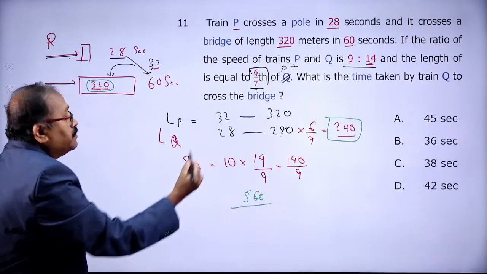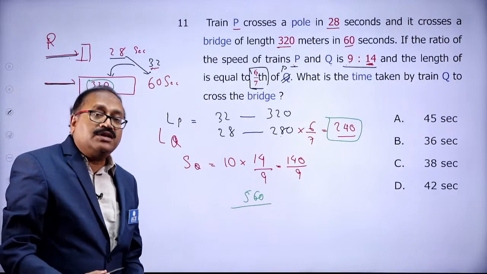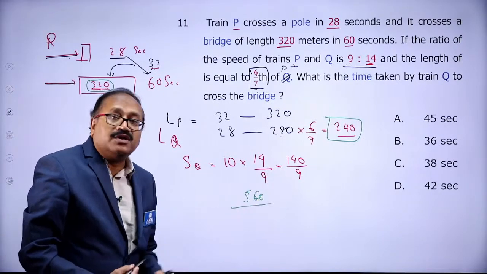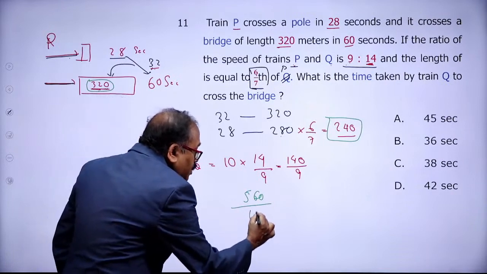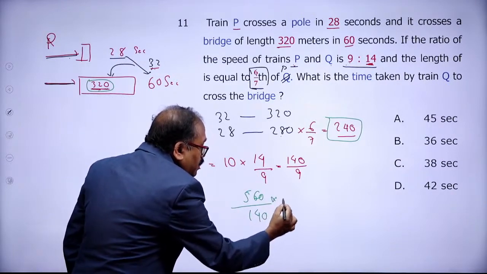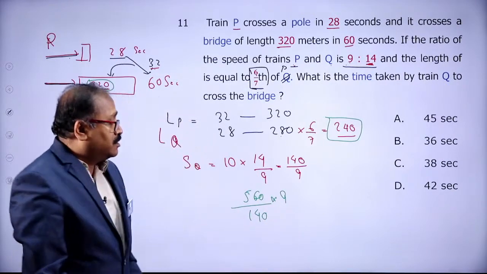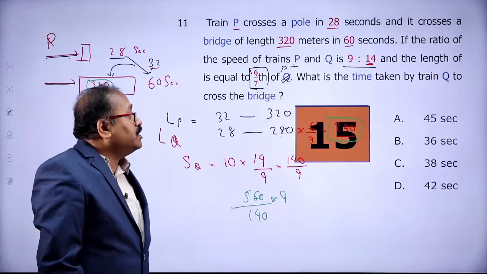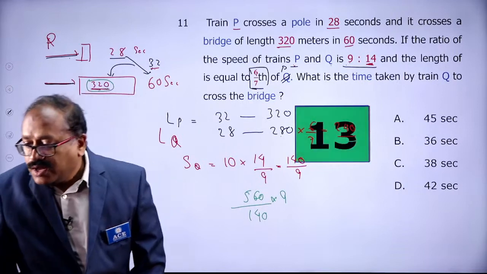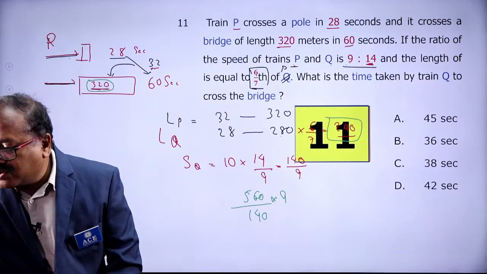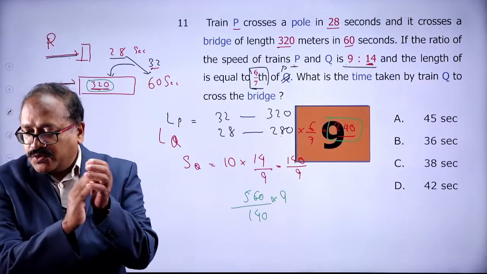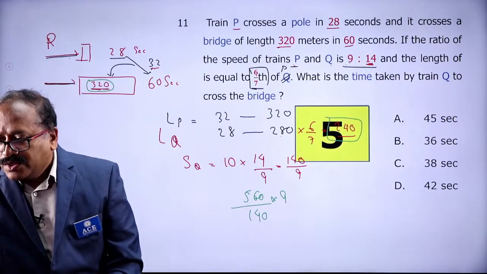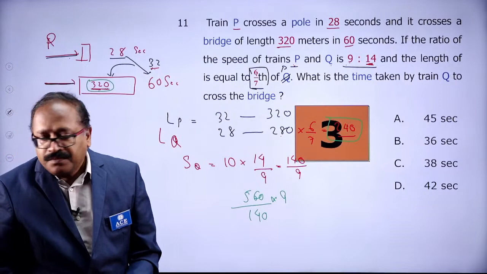Am I right? 560. And what is the speed of train Q? The speed of train Q is 140 by 9. So take that 140 by 9, and you get the required time. I'll give 15 seconds for you. Let's see if anyone can answer the question. Likhita, try. Last question.